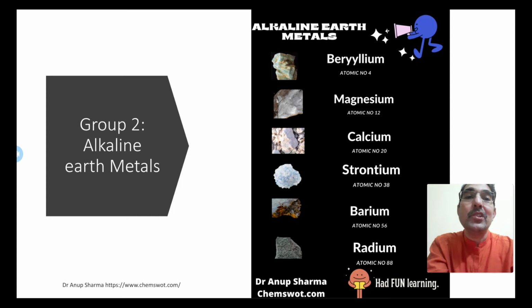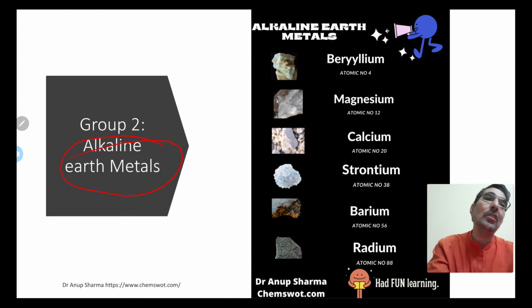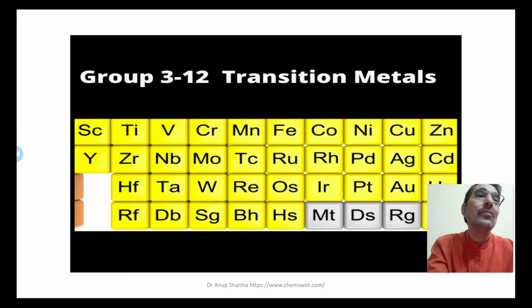Group 2 elements are known as alkaline earth metals. So these elements are beryllium, atomic number 4, magnesium, atomic number 12, calcium, atomic number 20, strontium, atomic number 38, barium, atomic number 56, radium, atomic number 88. So these are the elements of group 2.